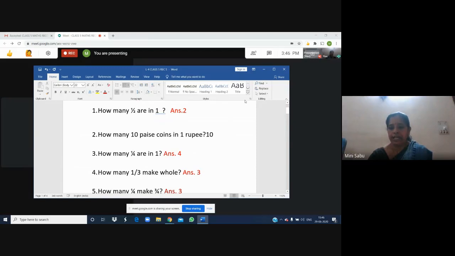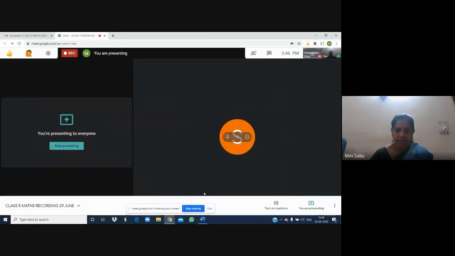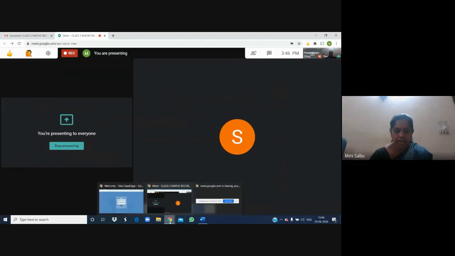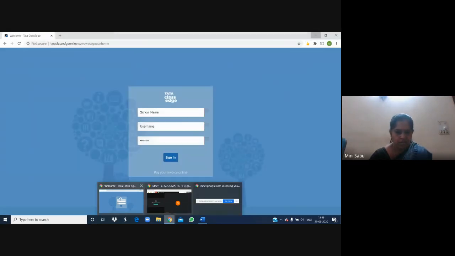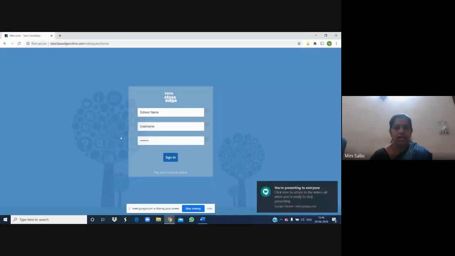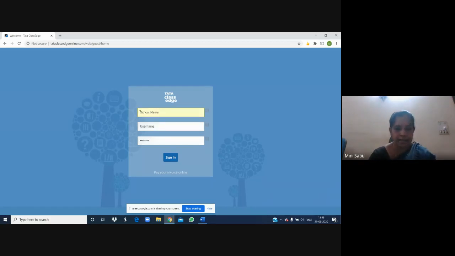If it is clear, we are now going from here. We are going to Tata Class Edge to do a pattern. Let me type the school's name.